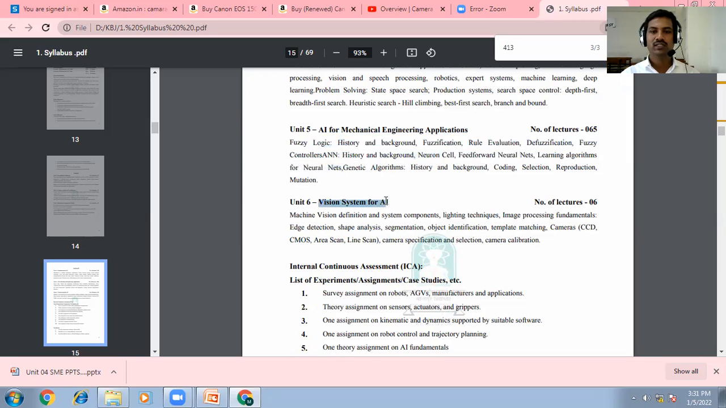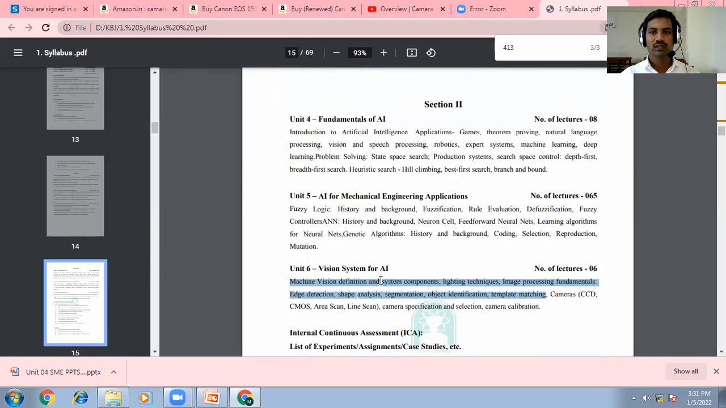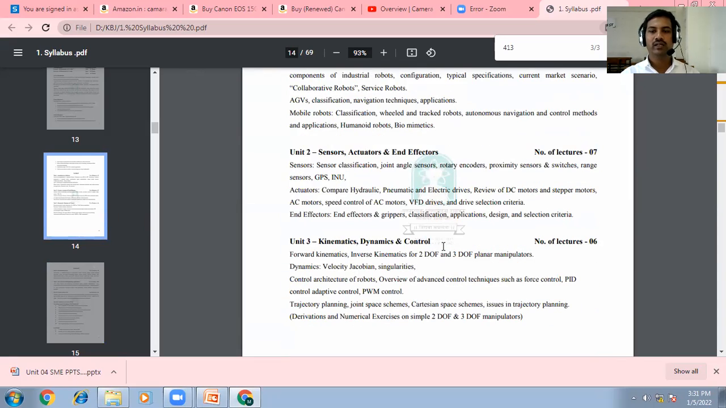And vision system of AI. Today we have finished camera calibration, camera specification and selection, camera, CCD, charge coupled devices, CMOS, area scan, and line scan. Okay, these parts we have covered today. Means the second section we have covered completely. From the first section, only kinematics, dynamics, and control remain.